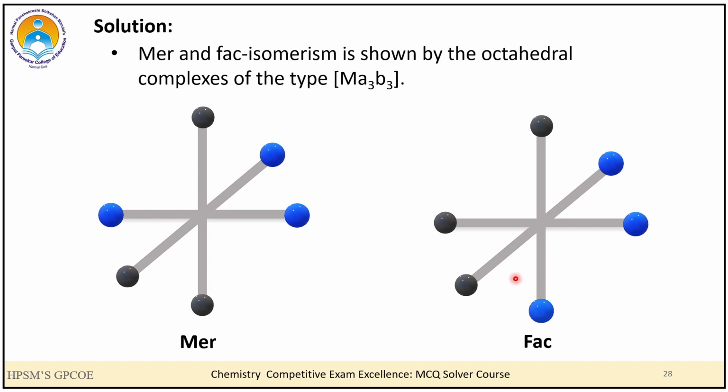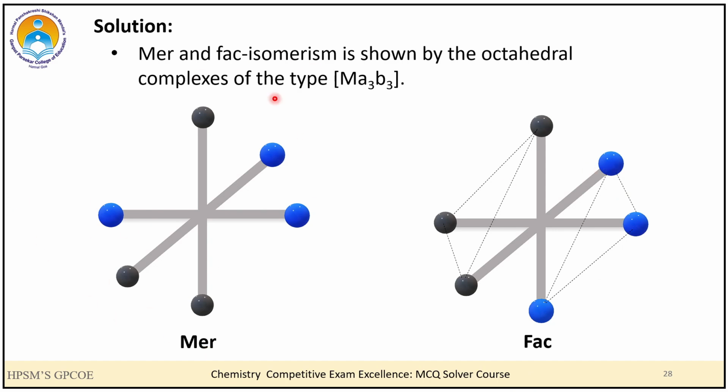Now the question is, how do I know that my first one is meridional and the second one is facial? For that, we know that in an octahedron there are altogether 8 triangular faces. On top there are 4 triangular faces, and below also there are 4 triangular faces. So 4 plus 4, total 8 triangular faces. Now in the case of facial isomers, the same ligands are on the triangular faces. Let us say these are my A ligands, so they are present on a triangular face. Similarly, my B ligands are also present on a triangular face.